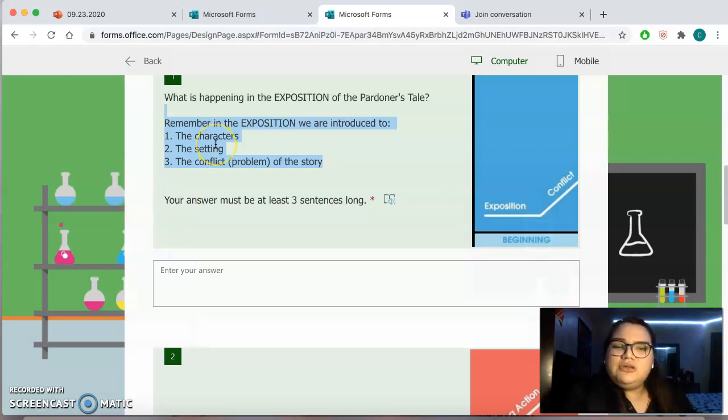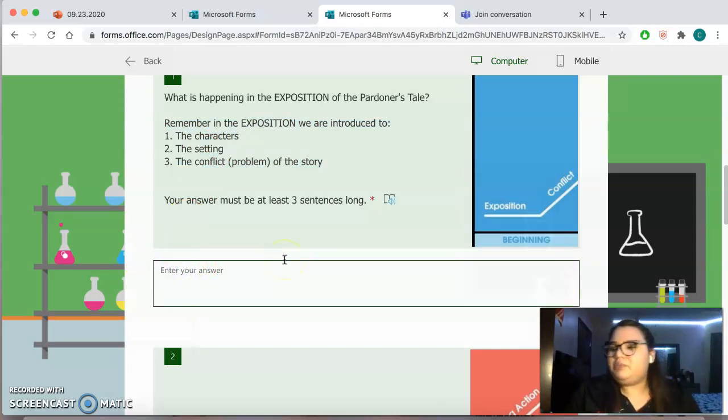So I want you to tell me what's happening, right? Who is in the story, right? And I'm not necessarily talking about the partner himself. I'm talking about the characters in his story, right? So who are the characters? What are their names? What describes them, right? Tell me, where is it taking place, right? Where are they? Are they in the fields? Are they in a castle? Where are they, right? And then tell me, what is the problem that they're facing? In that story, what was the problem or the conflict that they were facing?